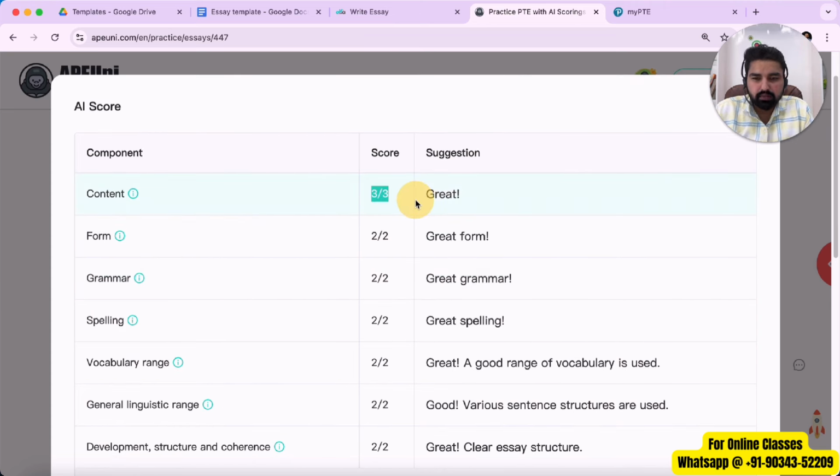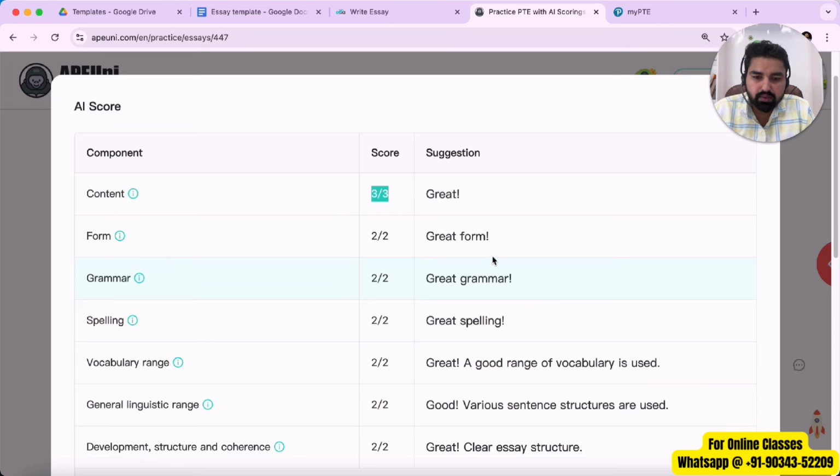See, the content is really important. Do not worry about your grammar. I've seen a lot of students, what they ask me, sir, if we write a line on our own, then there is a good chance that we may end up getting 0 marks in grammar. See, you'll have to prioritize. If you get 0 marks in grammar, there's still a chance that you will get 12 or 13 marks in your essay writing. But if you get 0 marks in content, the entire structure will come down. You will get 0 marks in your essay writing. Most likely you won't be able to achieve your desired band score in essay writing.